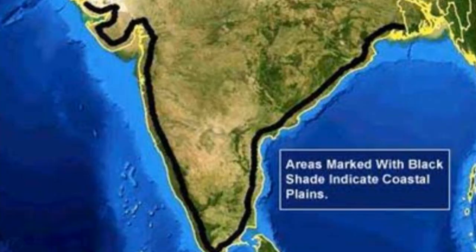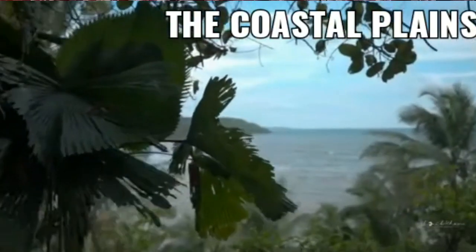Now we are going to read about the coastal plains. India has a long beautiful coastline on both the eastern and western sides, extending to about 7,500 kilometers. On the map, areas marked with black shade indicate coastal plains. This long coastline helps in connecting with several important ocean routes and with the rest of the world for trade and travel.